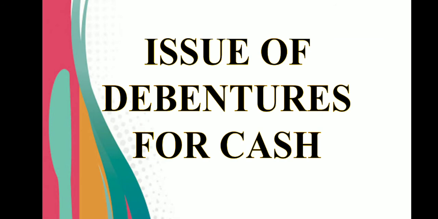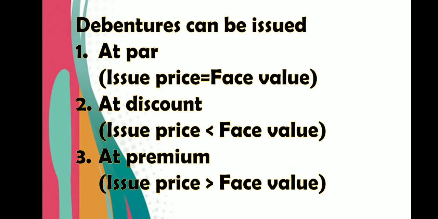Issue of debentures for cash. Company can issue its debentures for cash as well as for consideration other than cash. So let us first understand journal entries on the issue of debentures for cash. A company can issue debentures at par, at premium, and at discount. When debentures are issued at par, then issue price is exactly equal to face value. Say for example, face value of debenture is 100 rupees and the issue price is also 100 rupees, then it is the case of issue of debentures at par.